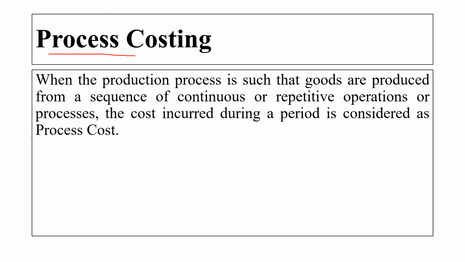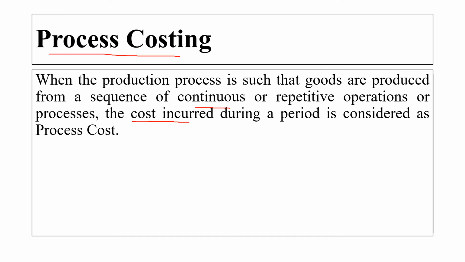Then there is process costing. When the production process is such that goods are produced from a sequence of continuous or repetitive operations or processes, the cost incurred during the period is considered as the process cost. Process costing is employed in industries where a continuous process of manufacturing is carried out, where we are continuously manufacturing the product. Our processes are continuously going on.